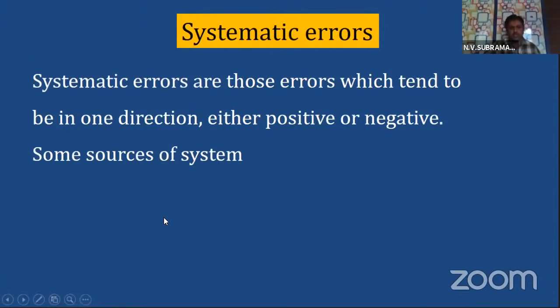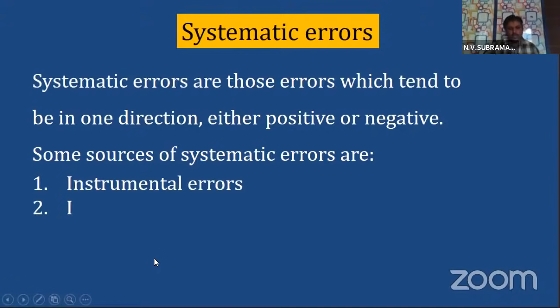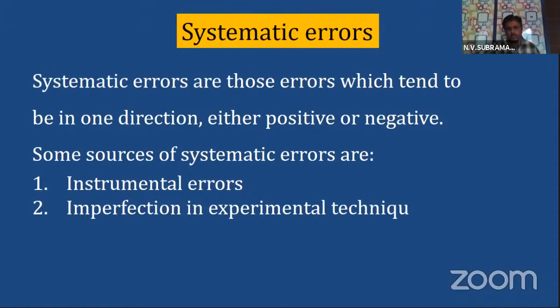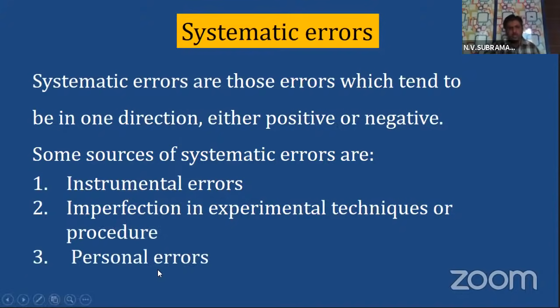Some sources of systematic errors are: number one, instrumental errors; number two, imperfection in experimental techniques or procedures; number three, personal errors. That means they are only either positive or negative. That is the meaning of this sentence.